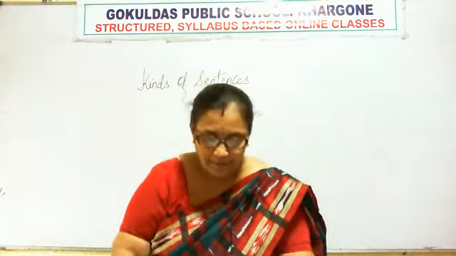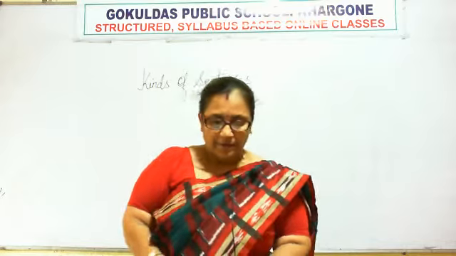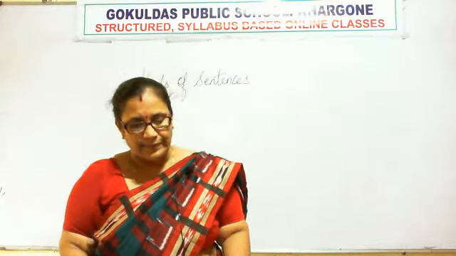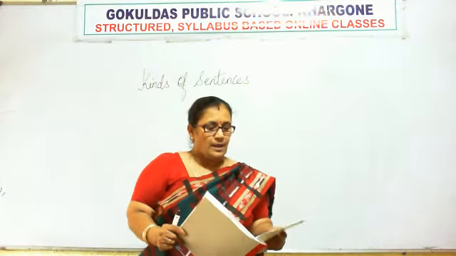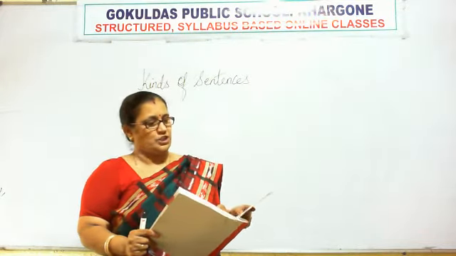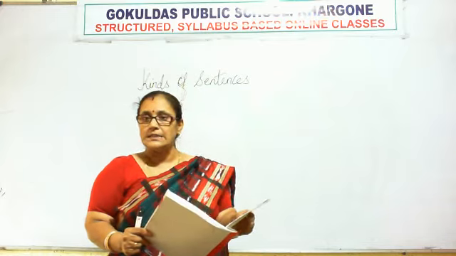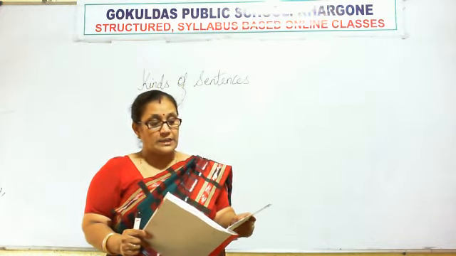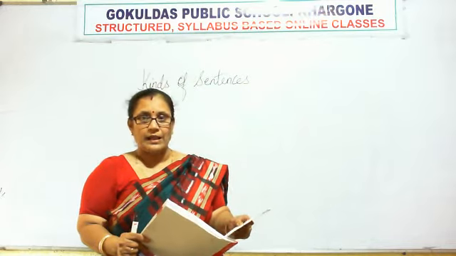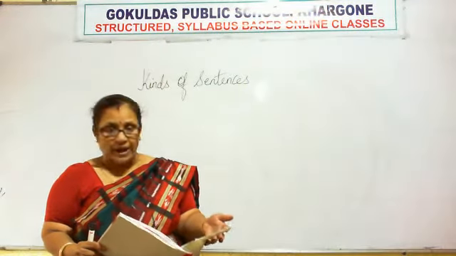Now see, let's read it. Read the following sentences. The sun rises in the east. Miss Neha is a good teacher. Now these sentences are assertive sentences. An assertive sentence expresses a statement to tell a fact. Means they are telling us the fact, right?